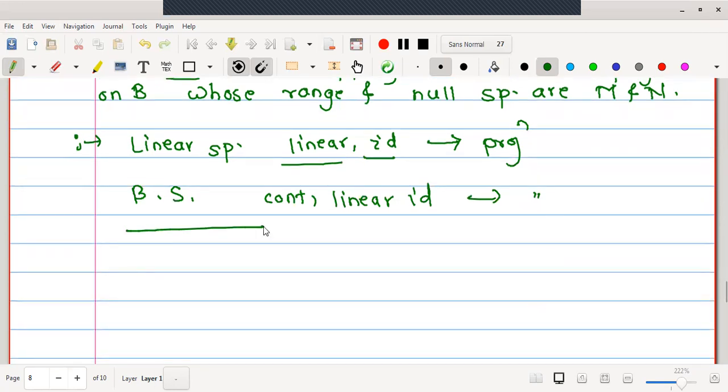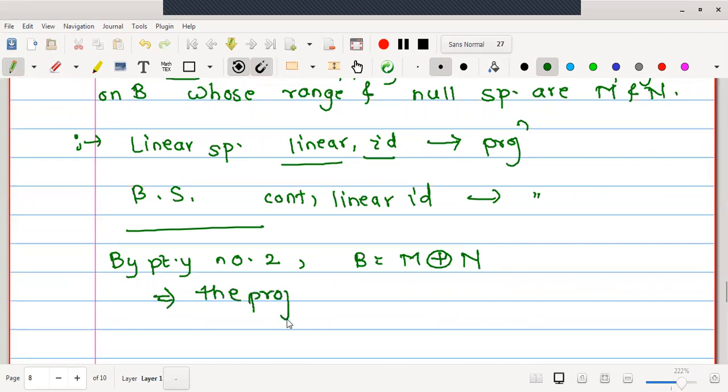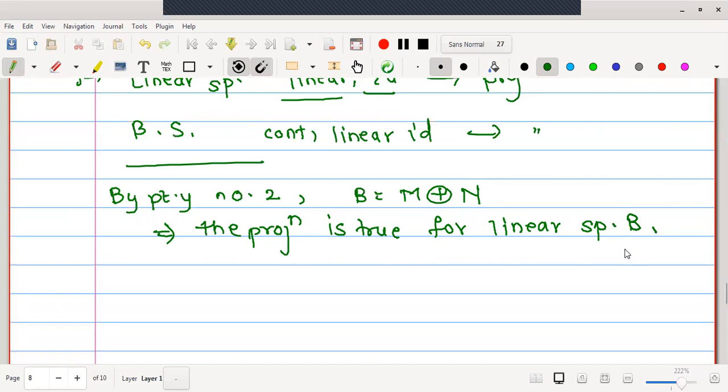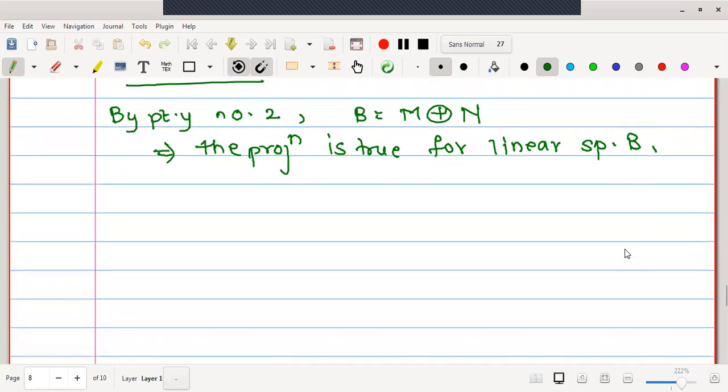Here I will just write: by property number 2, since B is given to be M direct sum N, we can say that the projection exists for the linear space B. Therefore, to make this a projection on a Banach space B, we have to prove that this P is continuous.